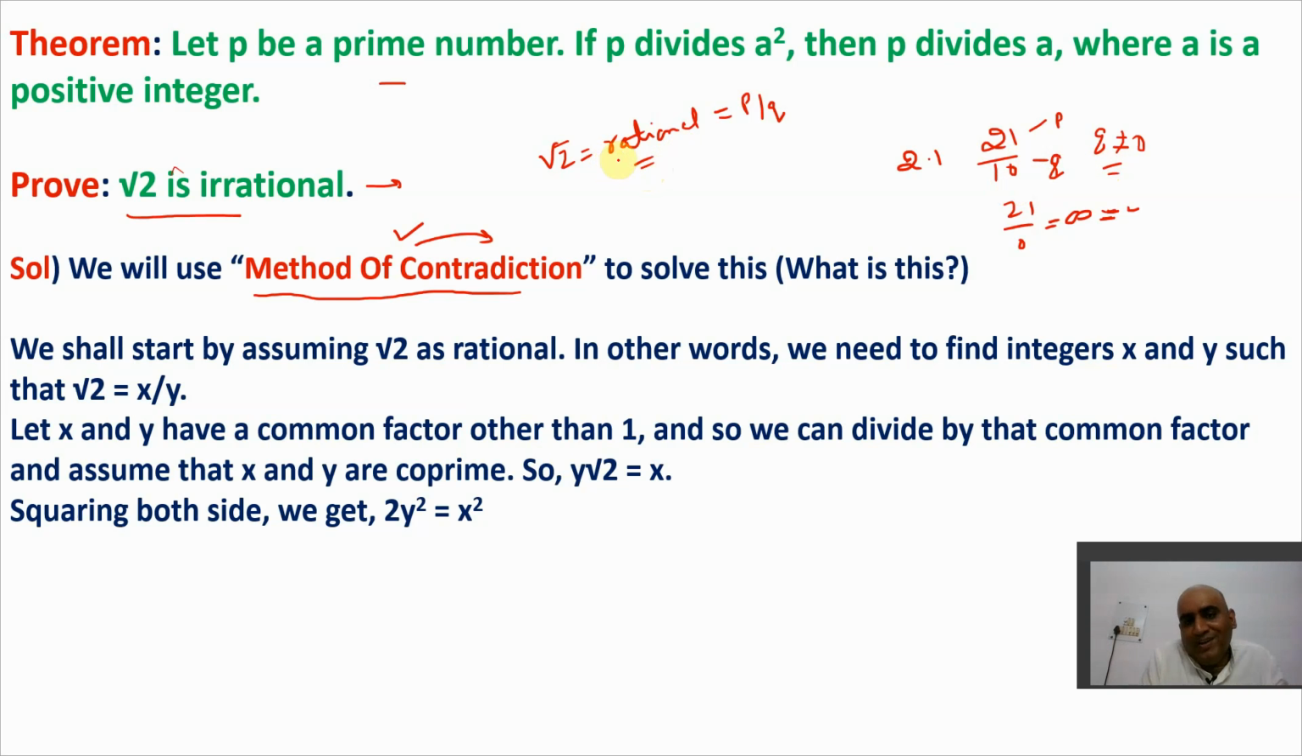So root 2 is, let us assume that root 2 is rational. We are contradicting it, right? So if it is rational, it takes the form of P by Q. That is very obvious. So it takes the form of P by Q.